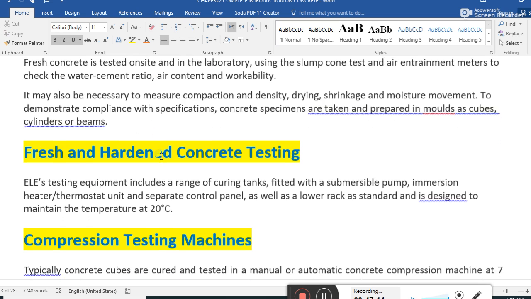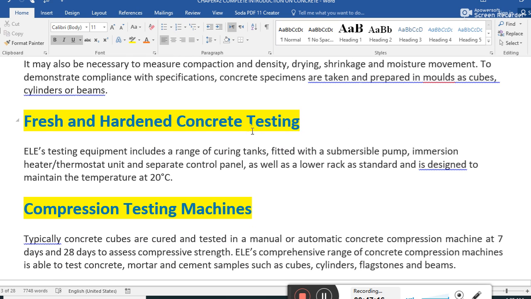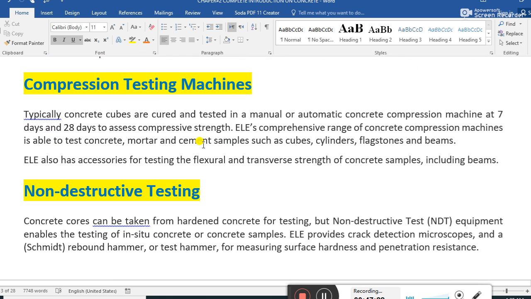This is also discussed, this is repeated. Fresh and hardened concrete testing was also discussed in the previous slides. Compression testing machine. Typically, concrete cubes are cured and tested in a manual or automatic concrete compression machine at 7 days and 28 days to assess the compressive strength.